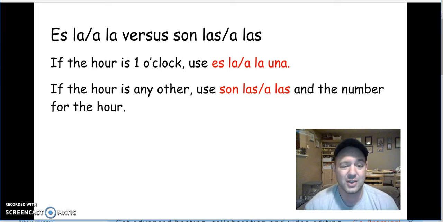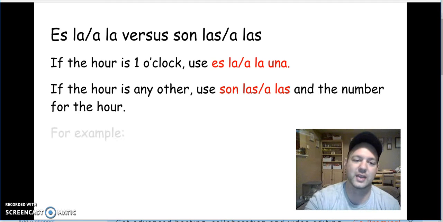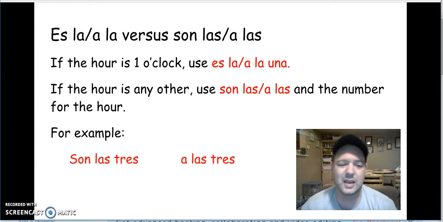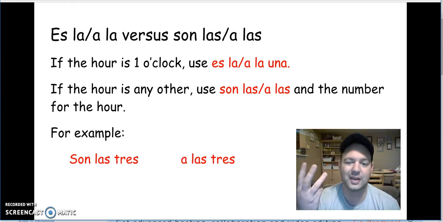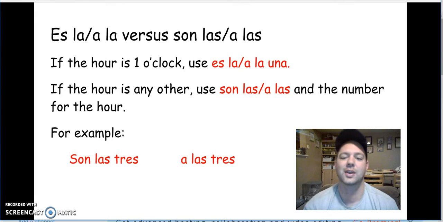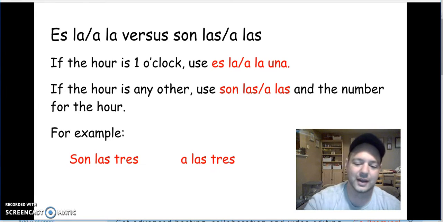So if the hour is 2, 3, 4, 5, all the way to 24, we're going to use son las or a las and then the number for the hour. So an example of that would be son las tres or a las tres. Because uno, dos, tres, tres is more than 1, it is not the loneliest number. So we have to use son las or a las.